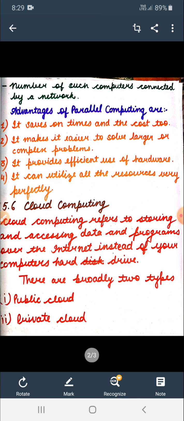The next and last topic is cloud computing. Cloud computing is the most popular concept today. Cloud computing refers to storing or accessing data and programs over the internet instead of your computer's hard drive. The cloud is just a metaphor for the internet. To store and access programs over a cloud, you need access to a cloud. There are two types of clouds: first is public, second is private.